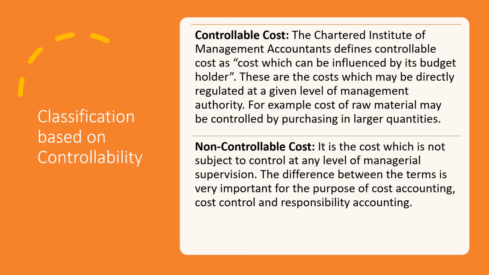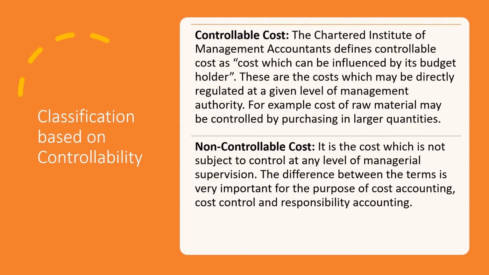The next classification of cost is on the basis of controllability. That means how much control can we exert on the cost. On this basis, cost is classified into controllable cost and non-controllable cost. So the name itself is giving the implied meanings. Controllable is one where we can control, uncontrollable is the one over which we cannot have any control. We will see the meaning again.